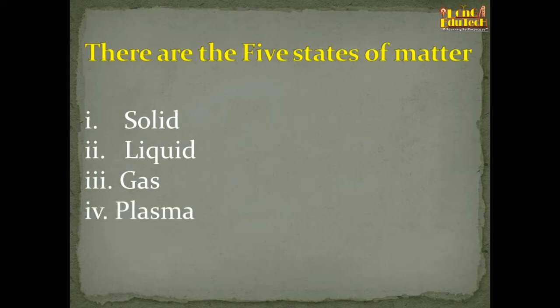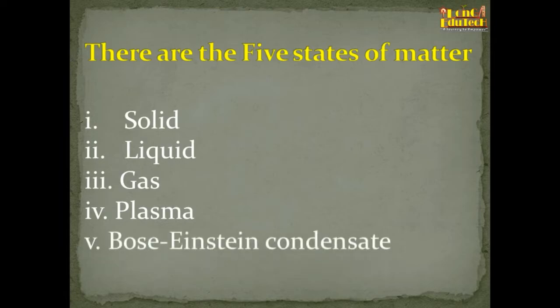Number 4 is plasma, and another one is the Bose-Einstein condensate. The Bose is none other than J.C. Bose, the Indian scientist, and Einstein. He took Einstein's theory to prove his substance or matter. So it was given the name Bose-Einstein condensate.